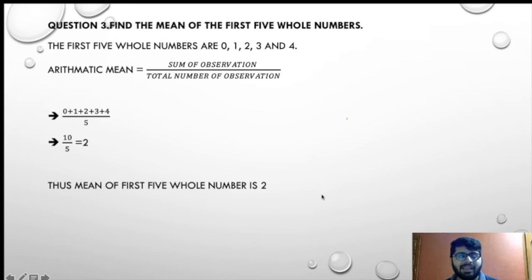And if you have any kind of doubt regarding this question, you can definitely pause the video and check out the video once again from the start of the sum. So it will be easy for you to understand each and every criterion of this.